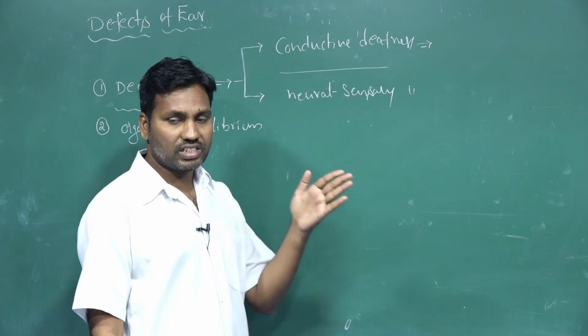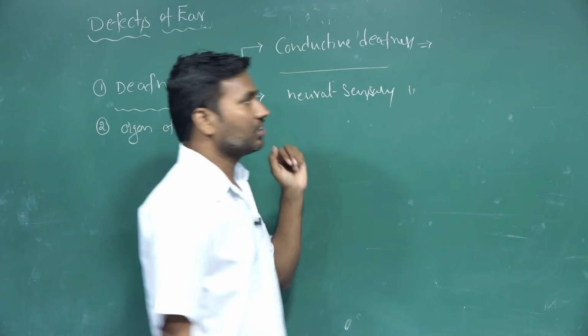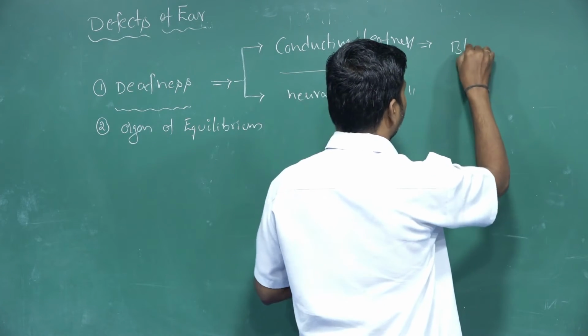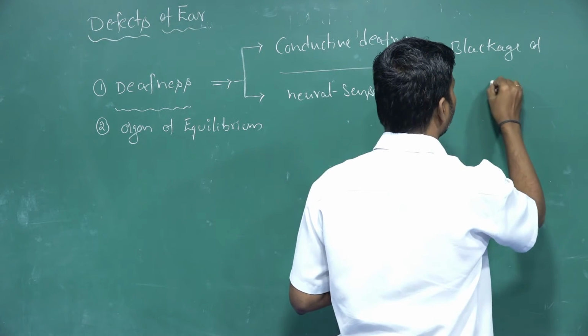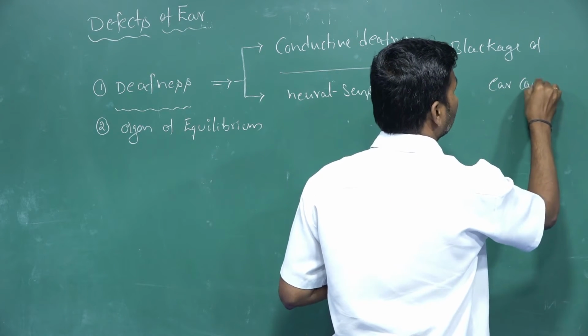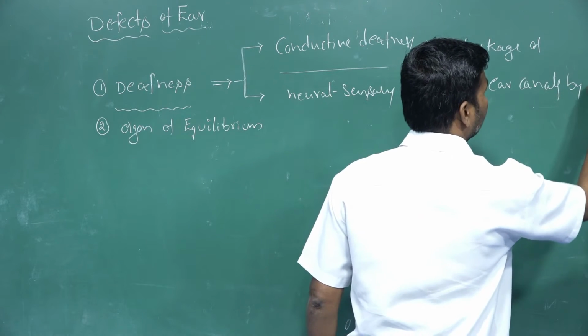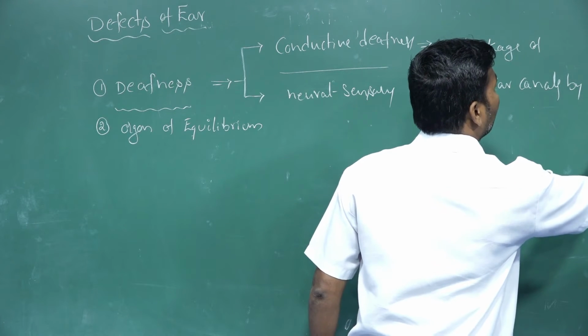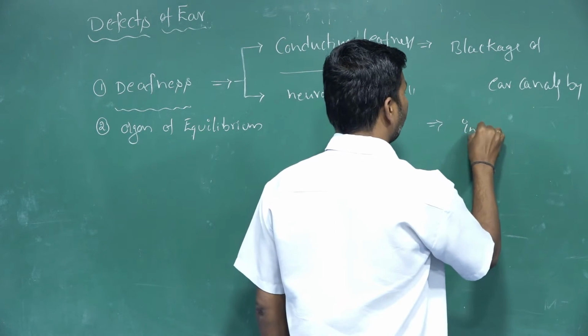Conductive deafness is caused by a blockage of the ear or an infection. First is the blockage of ear canals by ear wax. The second one is infection.